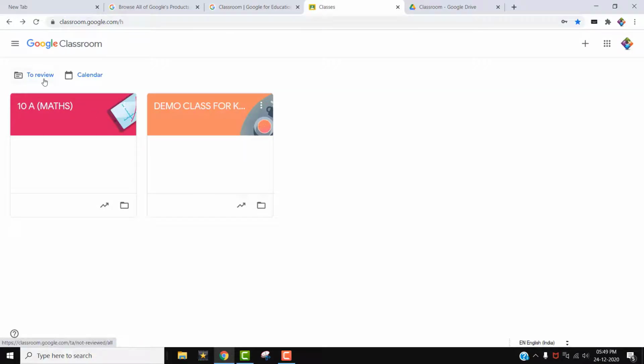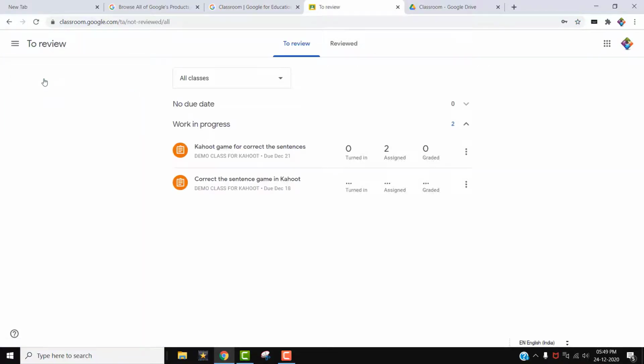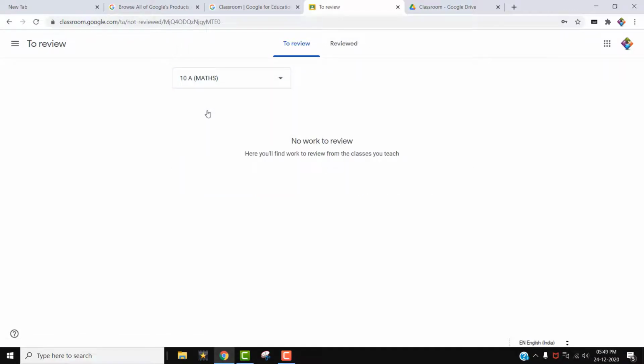Now, to review means, after taking the assignments, whichever work we have to grade, we can go to that page, which is the work in progress. It shows all classes, and we can select only one class. Nothing is there because we just started this class. Whichever work you give to the children, after they submit it, it will show here. You have to review it, meaning correct and grade this work. There you can see all the ungraded work, and after that we can mark it as reviewed.